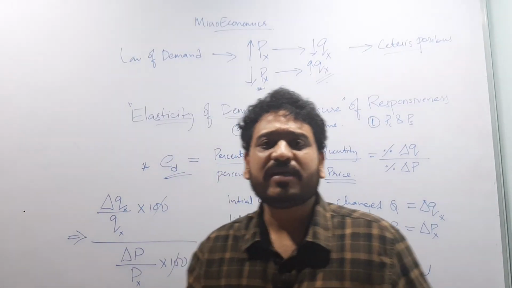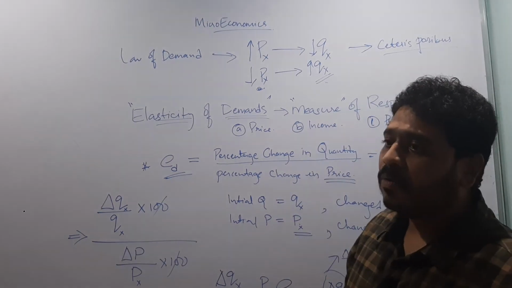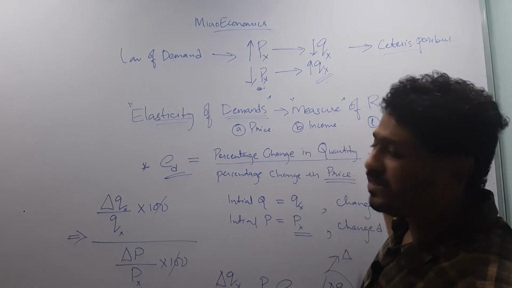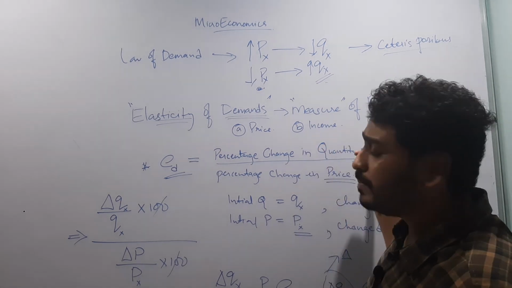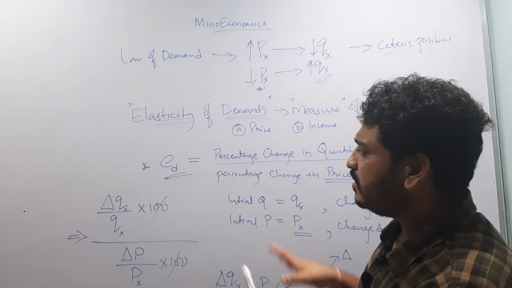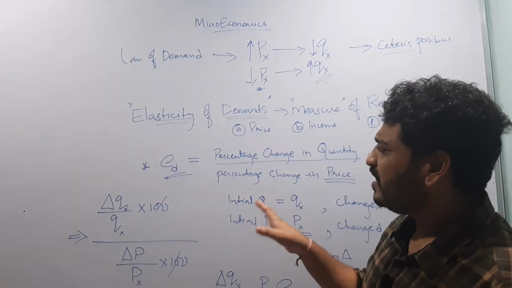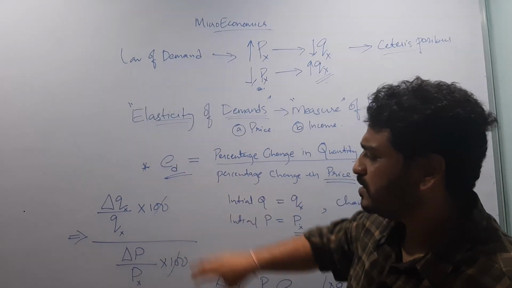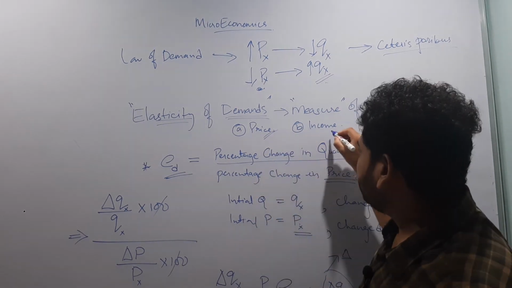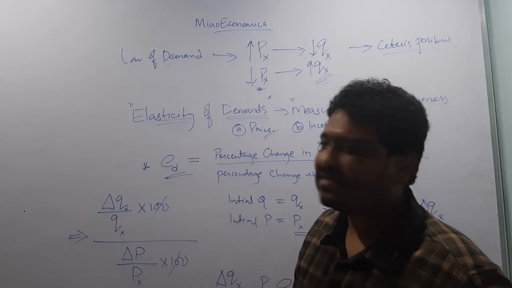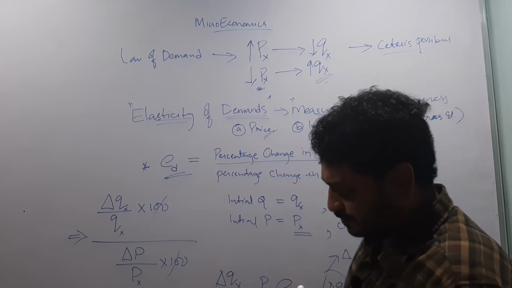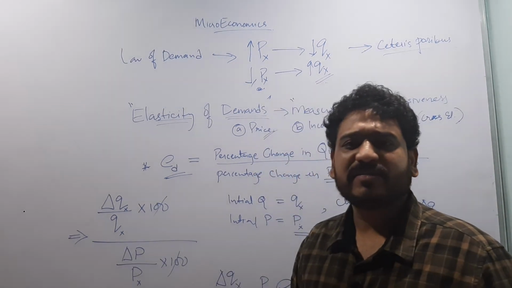It is a measure of responsiveness, of how an underlying change in the price of the commodity, or the income of the consumer, or the price of related goods, which can be either complements or substitutes, will affect the change in quantity demanded of a particular commodity. Here we have seen a very crude, raw form of what elasticity of demand means. In the next lecture I will take up price elasticity of demand again, and then income, and then cross elasticity of demand. Thank you so much.